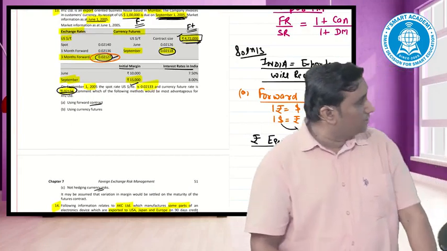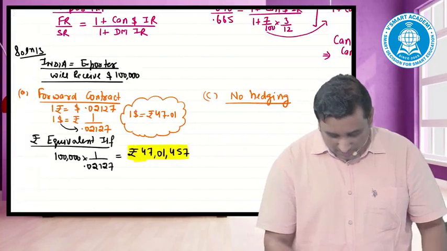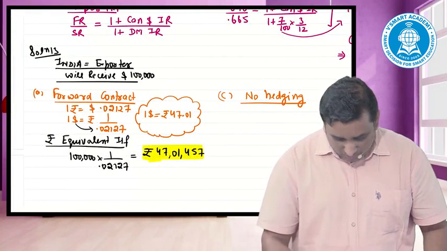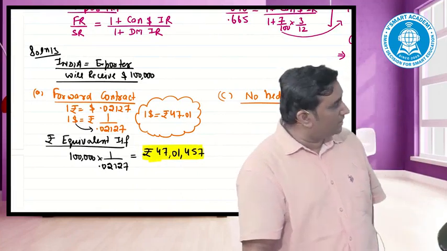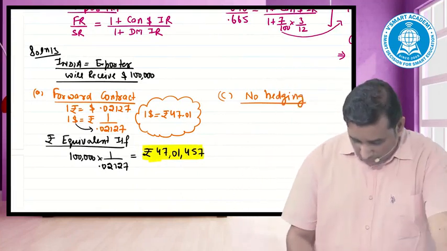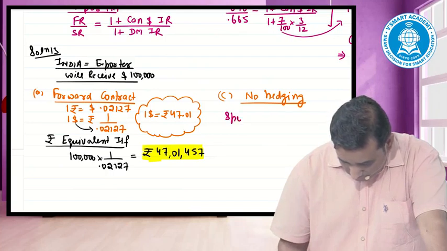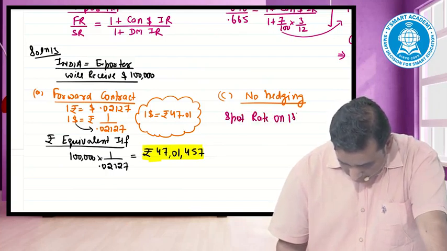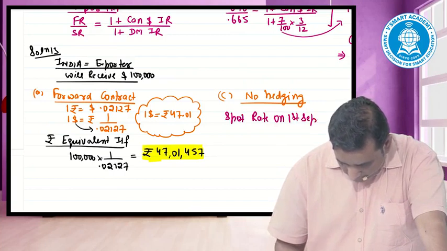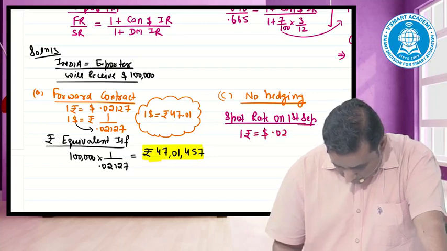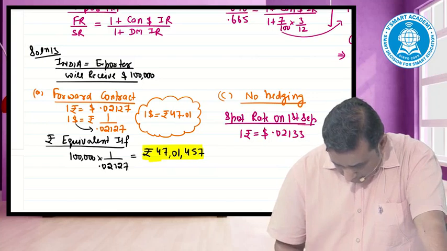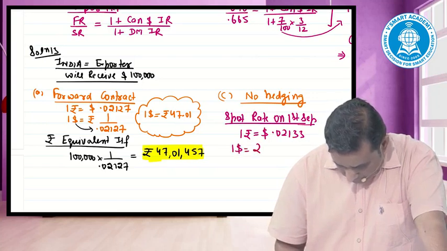Cash market rate became dollar 0.02133. That means in no hedging, the spot rate on which date, sir? 1st September. What was the spot rate? He said 1 rupee is equal to dollar 0.02133. My confirmed currency is the dollar.